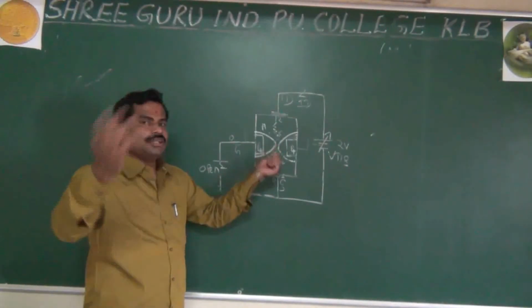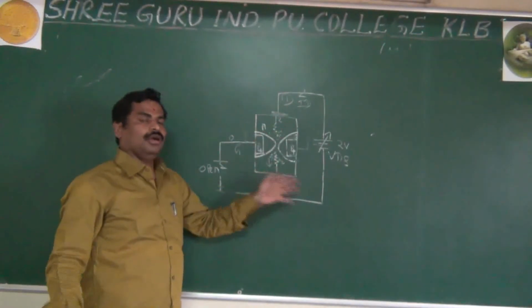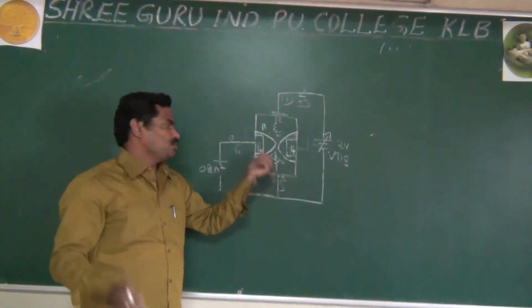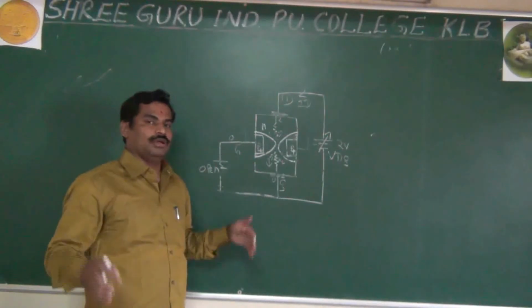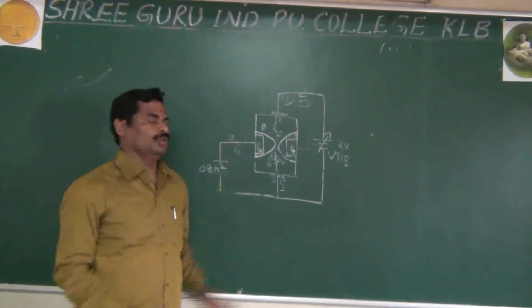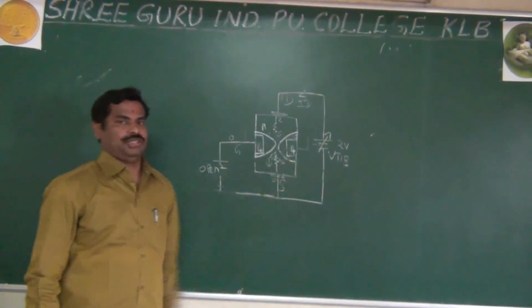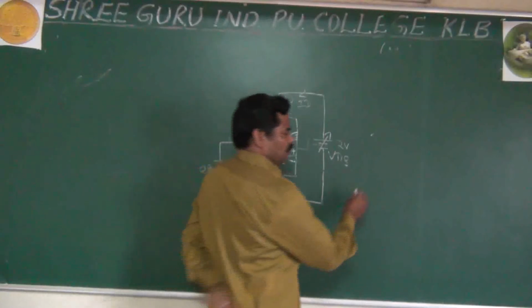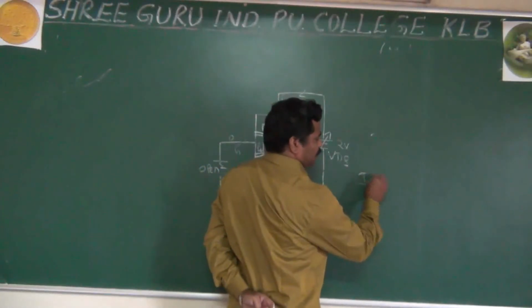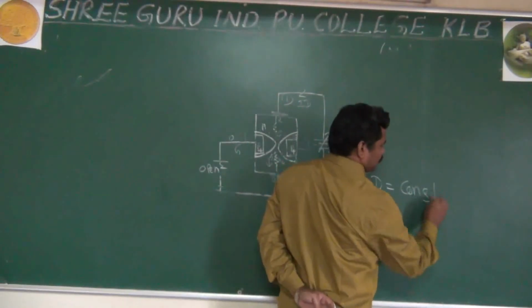One reason. Another reason, if ID is 0, no current flows in the channel and no voltage drop occurs here, so it is not possible to make the gate-source junction reverse biased. That's why ID is not 0. Then why is ID constant? I'll give an example. For example, we want ID constant.